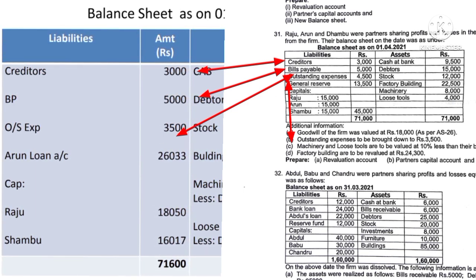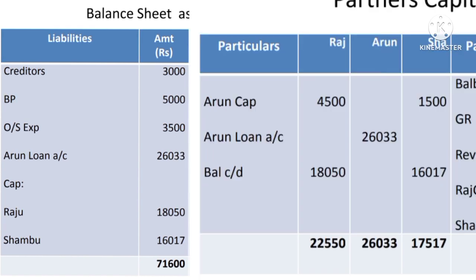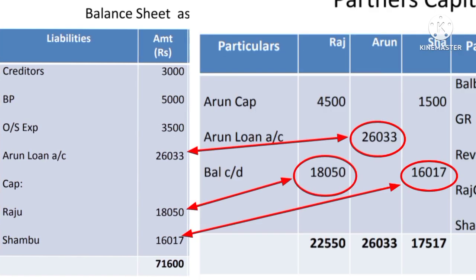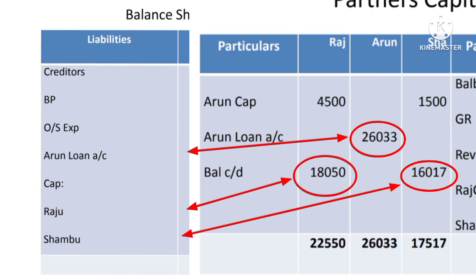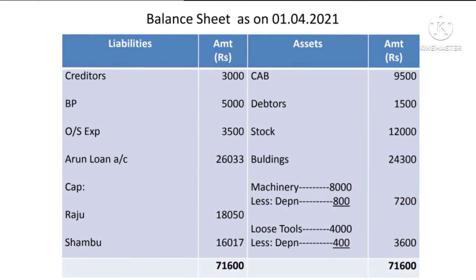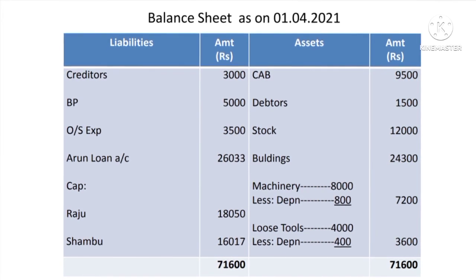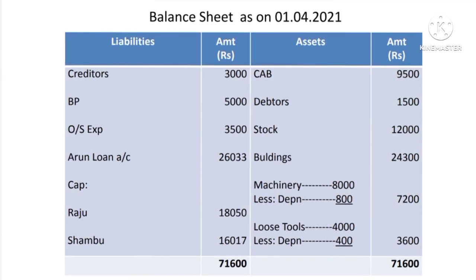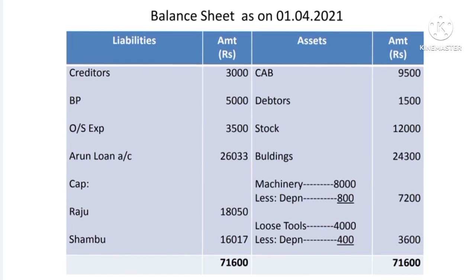And Arun's new liability is Arun's loan 26,033, and capital of Raju 18,050 and Shambhu 16,017. So the total of both sides is 71,600, 71,600. Here also the allotment of marks will be: revaluation 3 marks, partners capital account 4 or 5 marks, then balance sheet 4 or 5 marks.